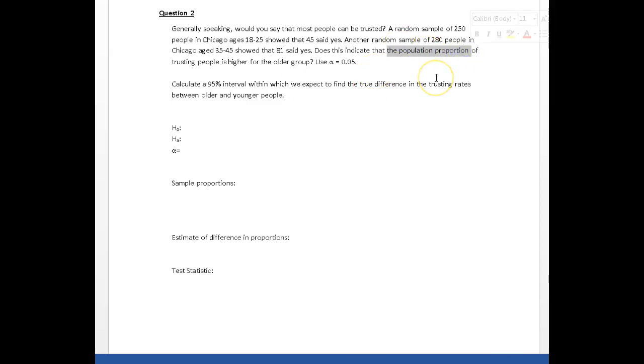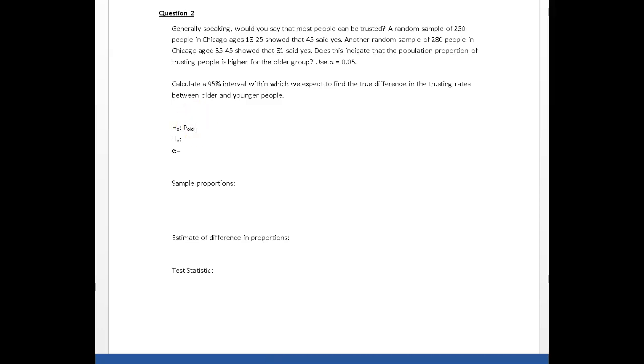All right, now, keywords to look for. I'm talking about proportions. And we have two groups of people, younger group 18 to 25, and the old people who are 35 to 45. We are looking to see whether the difference in the sample proportions is a significant difference. When you are comparing two population proportions, you always set this up as a difference. And I always try and set my difference up so that I get a positive difference.